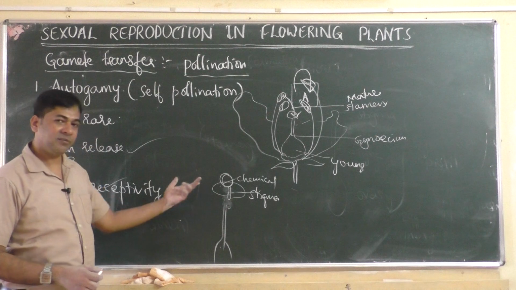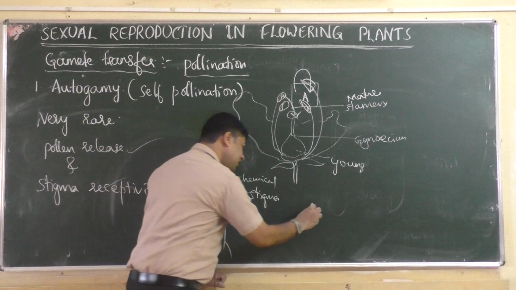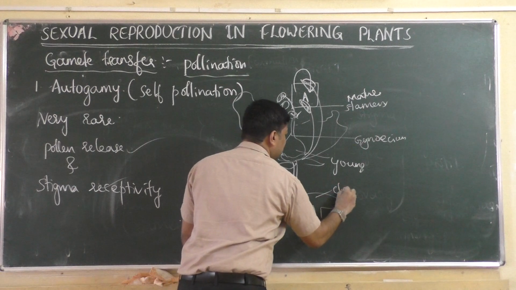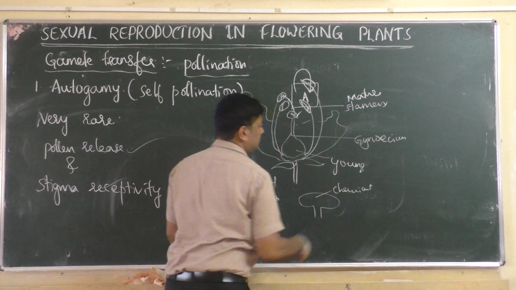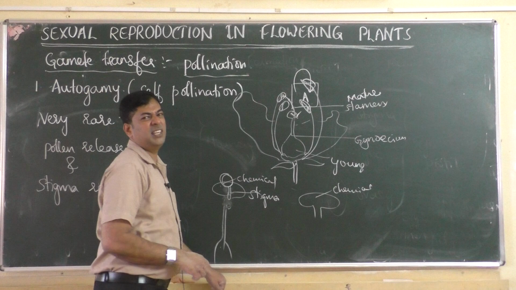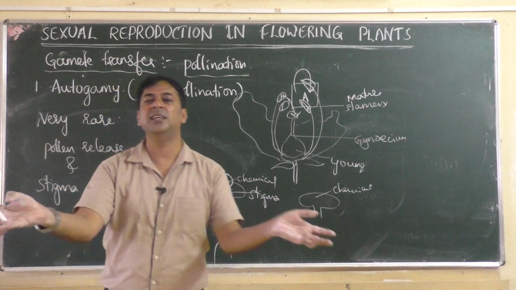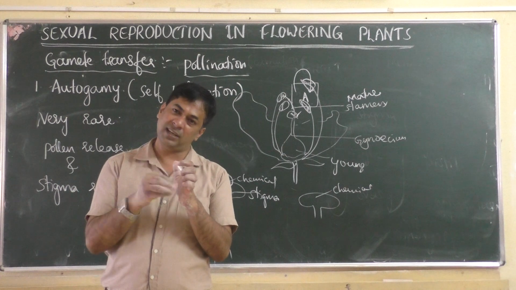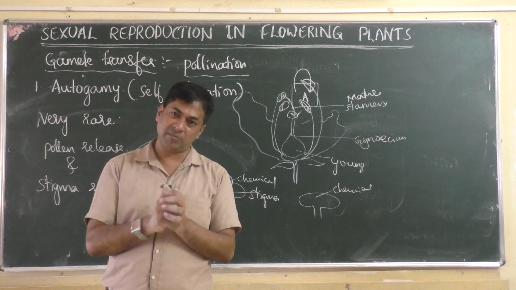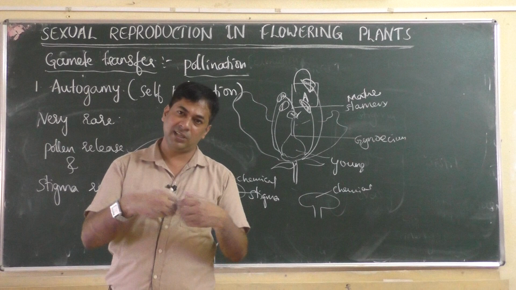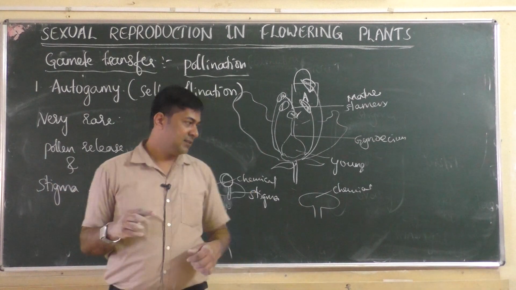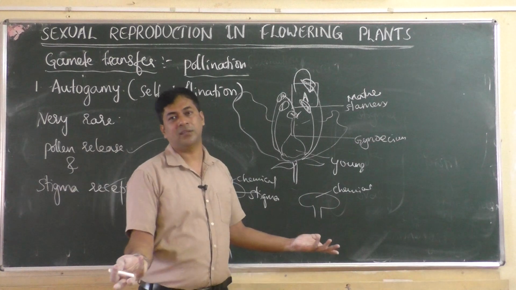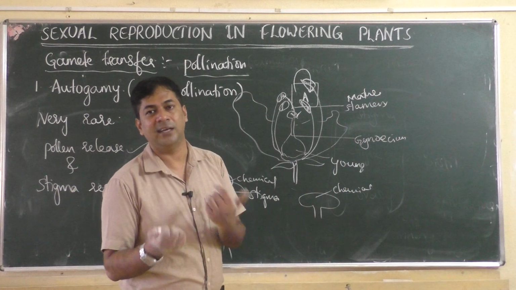What about the reverse case, where the stigma is mature and starting to produce chemicals, but the anther is still young? Then the young anther doesn't release pollen grains, and will contain pollen grains inside only. Dehiscence doesn't happen. Only if dehiscence happens are pollen grains released. So the stigma is mature but pollen grains are not there because the anther is still young.